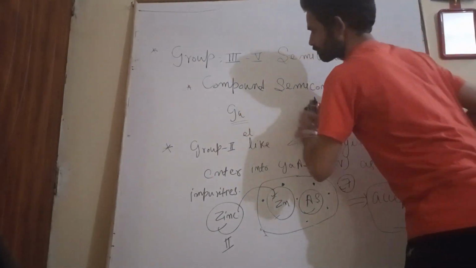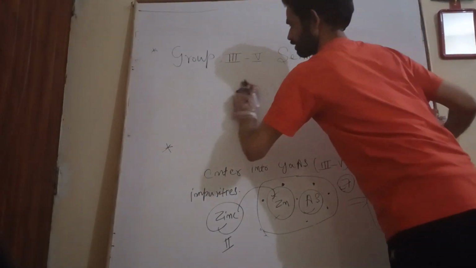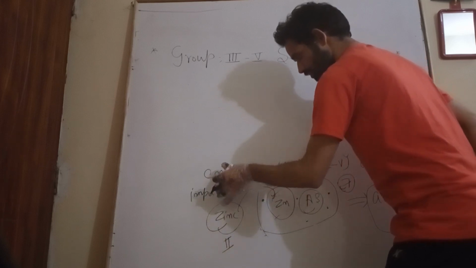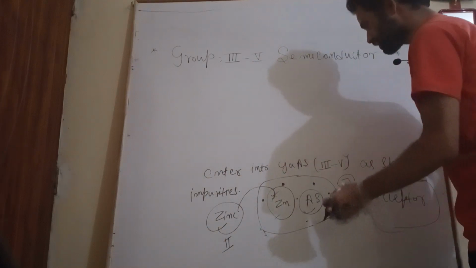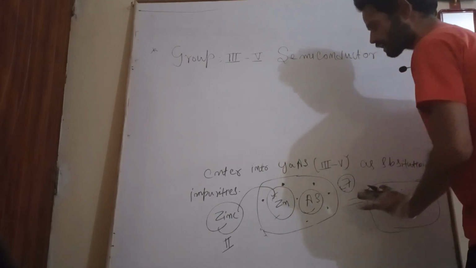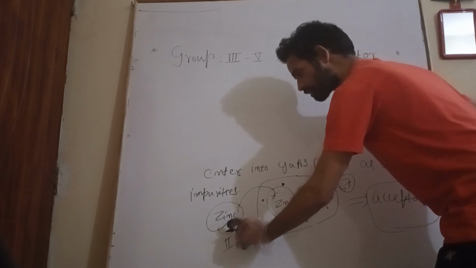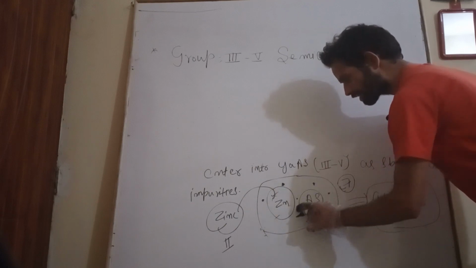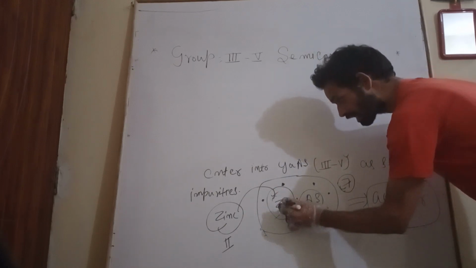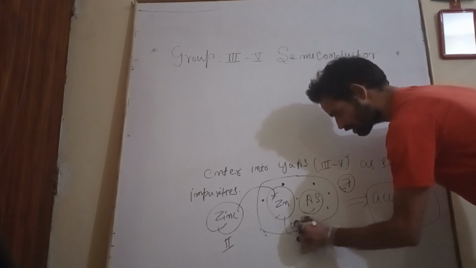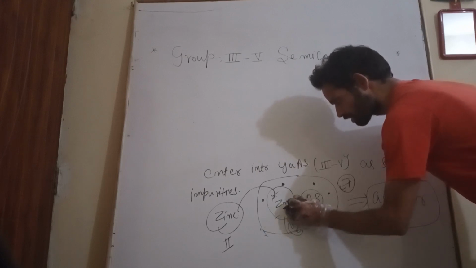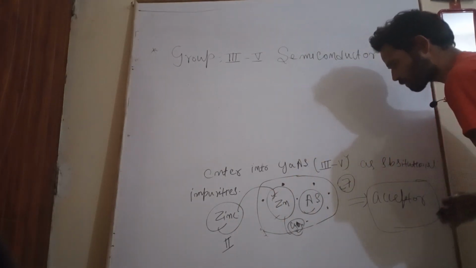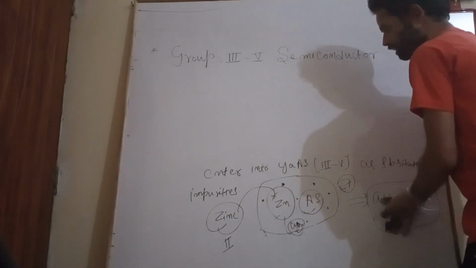Now, what we have seen is that first we entered a second group element such as beryllium, zinc, or cadmium. You can take any element out of that. Zinc is from group second. So this group second element is entering into the compound semiconductor such as gallium arsenide, and this zinc has replaced the gallium. It will become an acceptor impurity in the compound semiconductor.